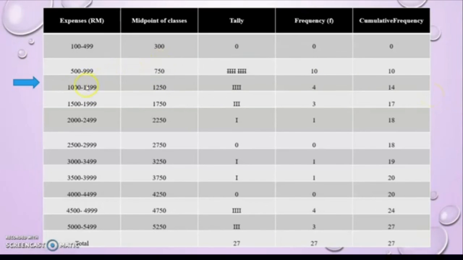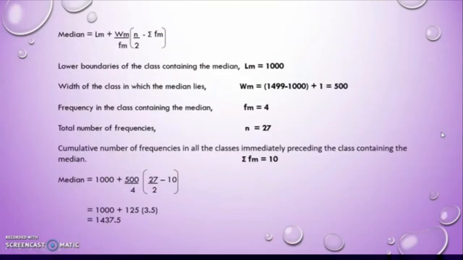LM is the lower boundary, which is 1000, and the width of the class in which the median lies is the upper boundary of the class minus 1000, and then plus 1, and then we get 500. This is the way to calculate the WM. Okay, so the frequency is 4.